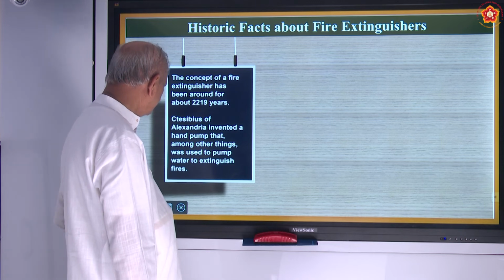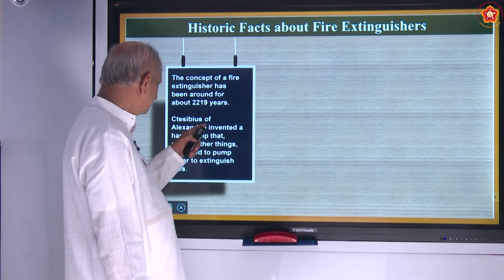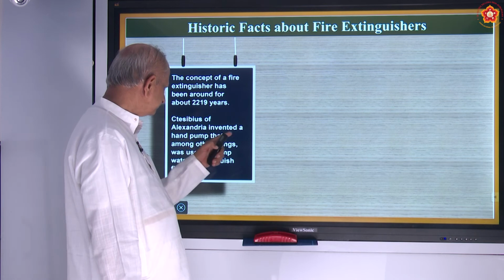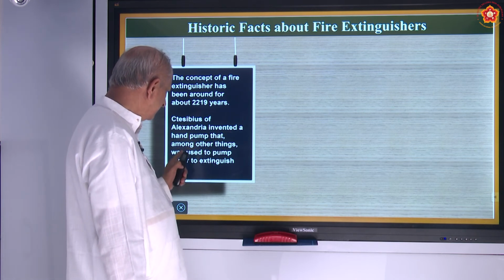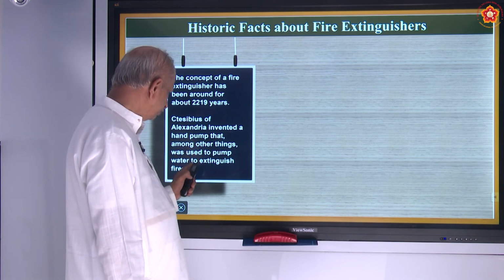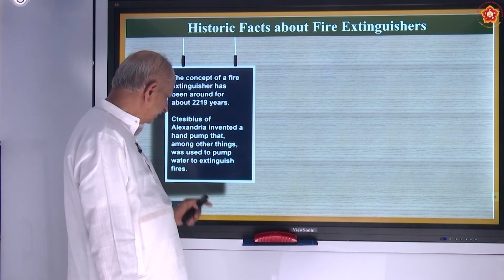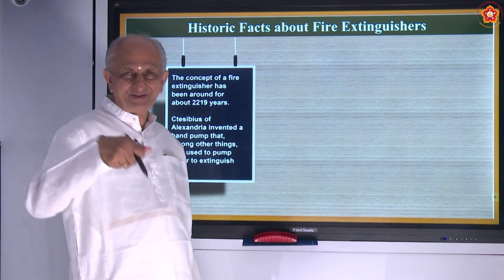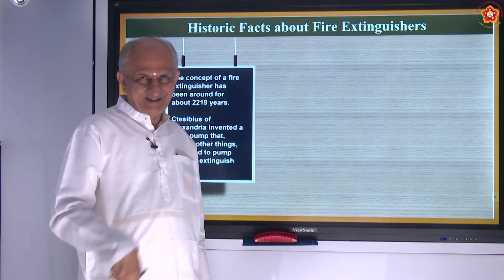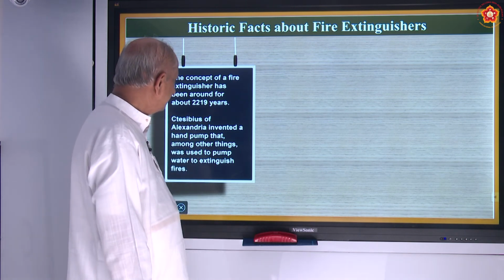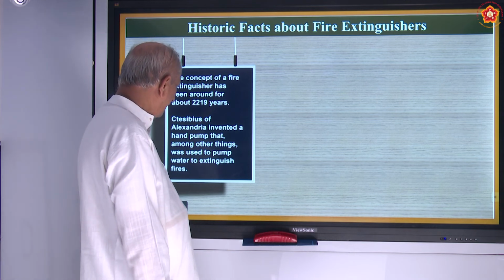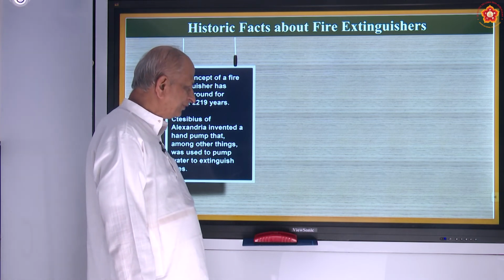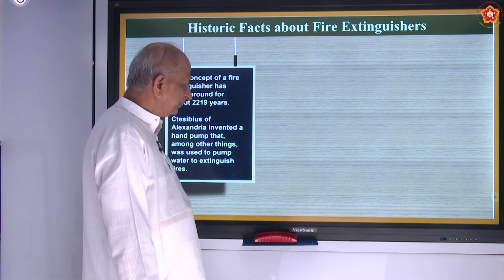Ctesibius of Alexandria invented a hand pump that, among other things, was used to pump water to extinguish fires. So he had a hand pump. In most of the villages you can see a hand pump. Like that he drew water from that, and that water was used for extinguishing fire.